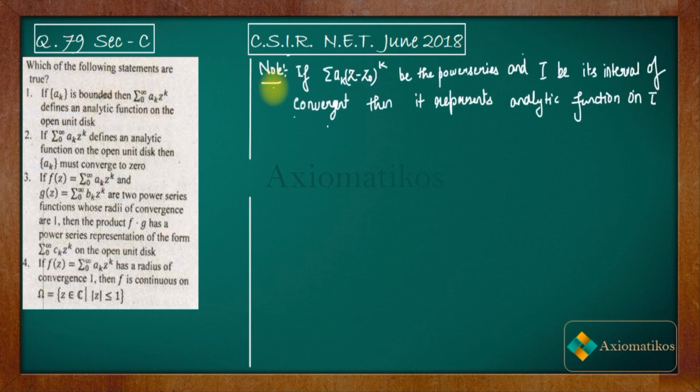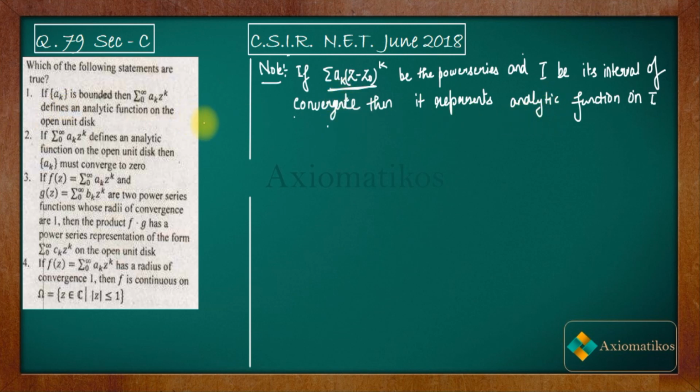Now let us see this note. It is a very important note regarding power series. It tells us that if the summation a_k (z - z_0)^k is a power series and I is its interval of convergence, then it represents an analytic function on that interval. Are you getting my point? So on this interval, the power series will represent an analytic function. This is a very important note.